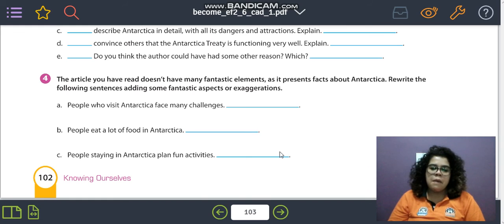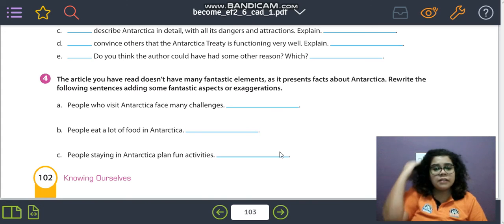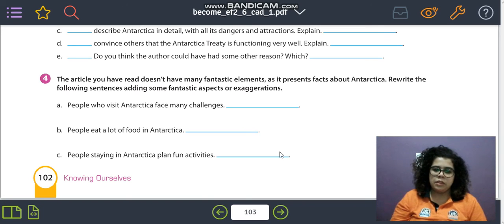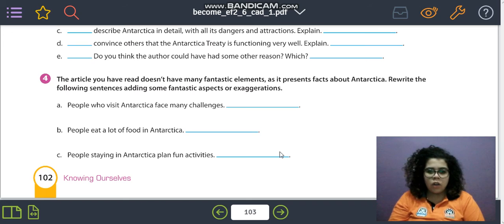So, letter B, people eat a lot of food in Antarctica. You can say something exaggerated here, for example, a reason why people eat a lot of food, etc. On letter C, people staying in Antarctica plan fun activities.